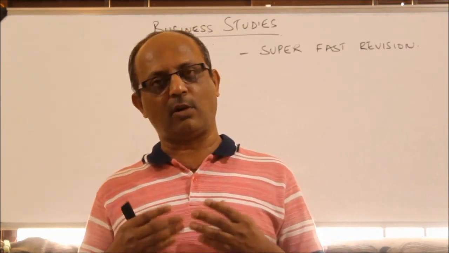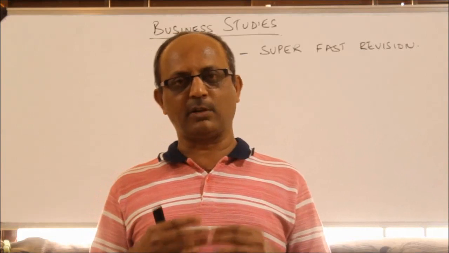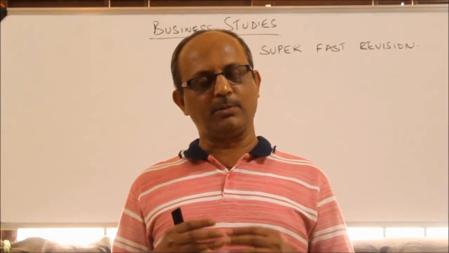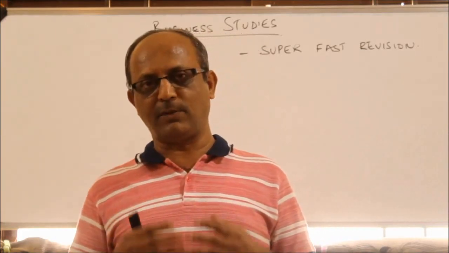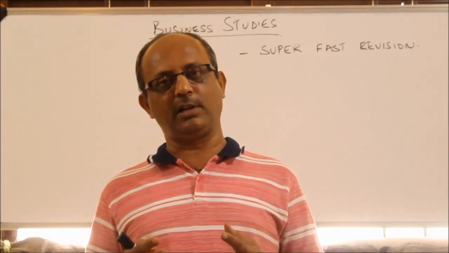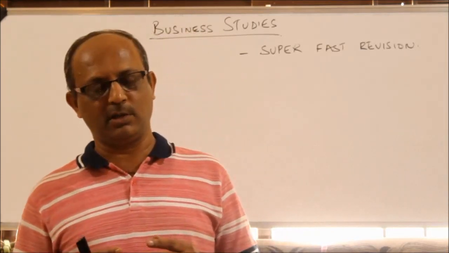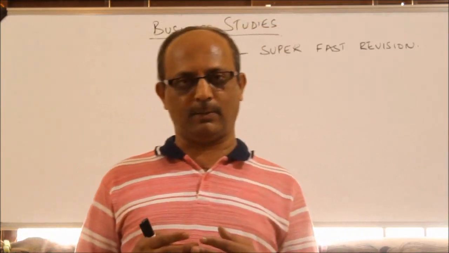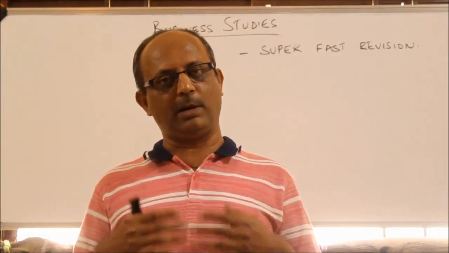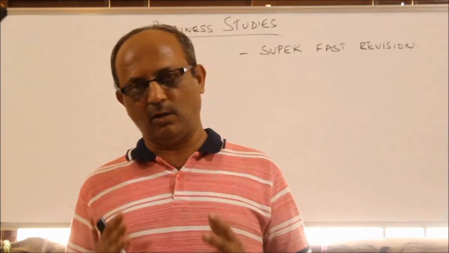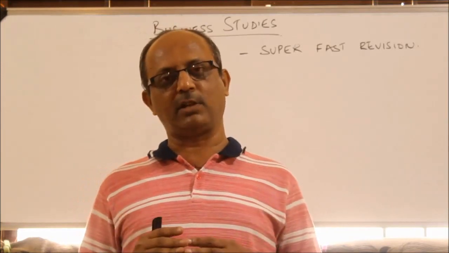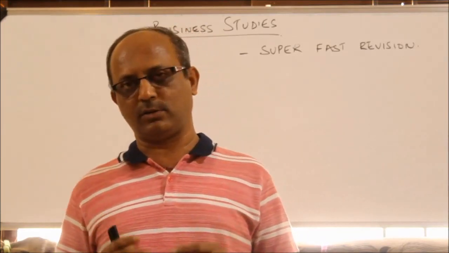What do you mean by objectives? Objectives are the end goals which the organization wants to achieve. Objectives are set by top management. Objectives must be specific, measurable, achievable, realistic, and time-bound. Objectives are always specified in quantitative terms. They are always given in written form. Objectives might be for an individual, might be for a department, might be for the entire organization. Example of an objective is achieving a turnover of 500 crores.